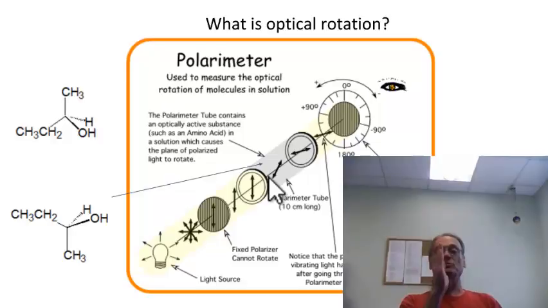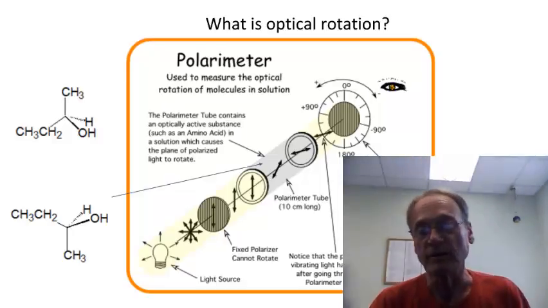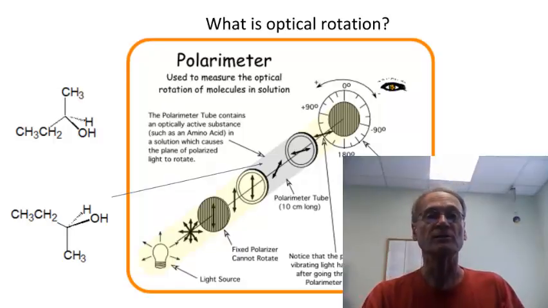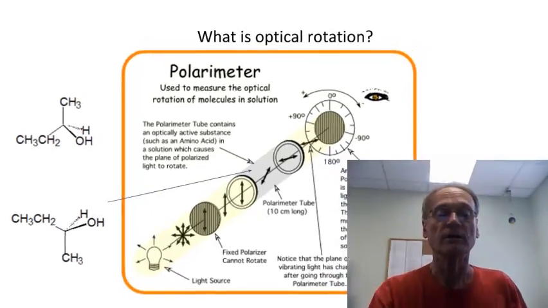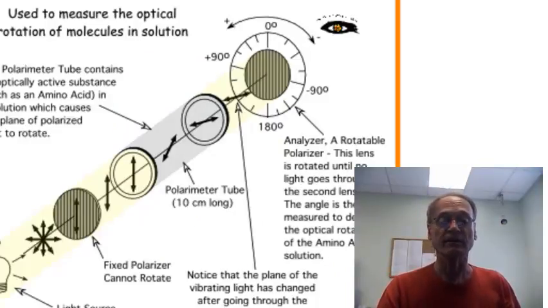So it starts out this way. As it passes through the tube, it rotates one way or the other way. If it rotates to the left, it's called levorotatory or counterclockwise. If it rotates to the right, that's called dextrorotatory or clockwise. This is just a blown up picture of what I showed you a minute ago. You can take a look at it and see if you can get the idea of what it's talking about.